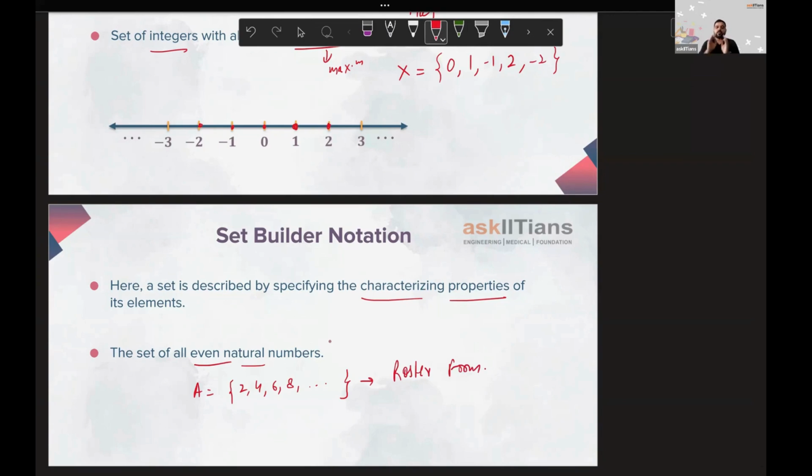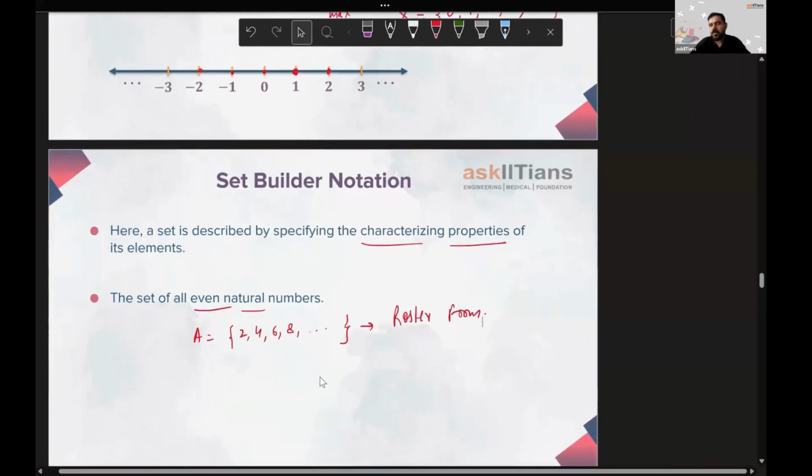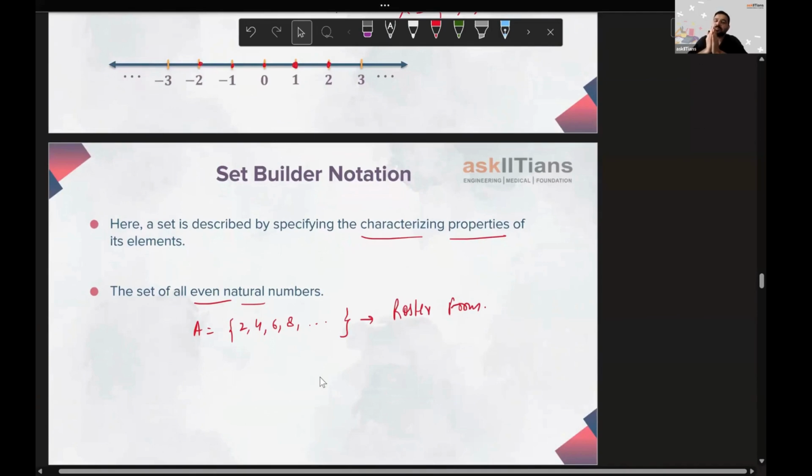But this time in set builder form, we have to write this with the help of the property that the elements are describing. Do you remember how we were writing the odd numbers previously? Every odd number will be a multiple of 2. I hope you remember that fact. So 2 into anything.